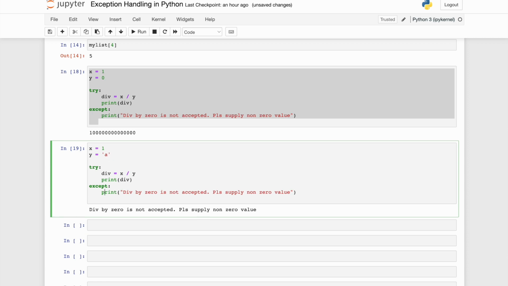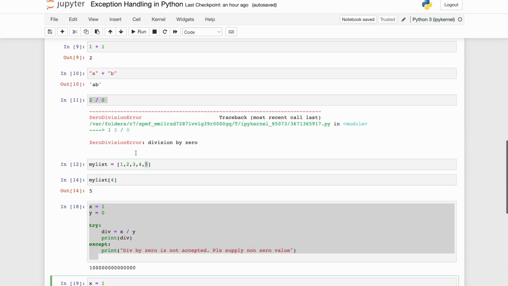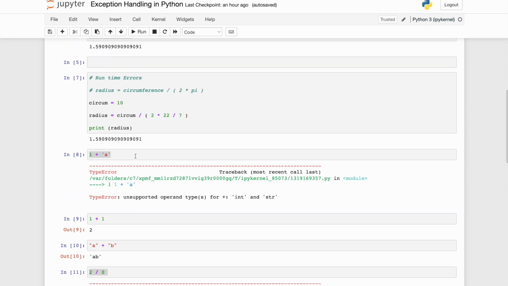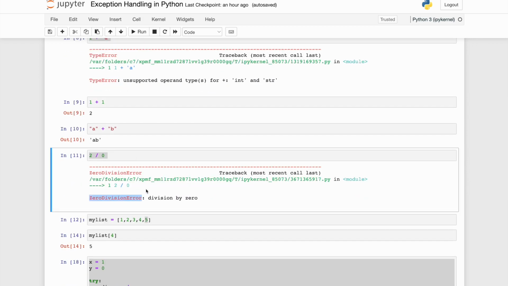Correct? Now let's see how we can better handle it. The way to handle this is that there are a lot of built-in exceptions provided by Python itself, and we can make use of those. Let's see the complete list of those exceptions in this particular example. I will mention it over here: the built-in exception where I was dividing by 0, ZeroDivisionError. Let me copy this.